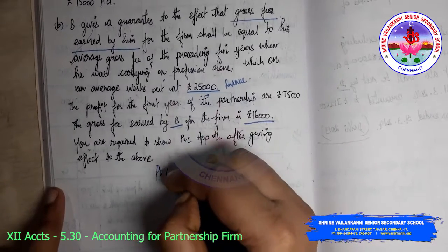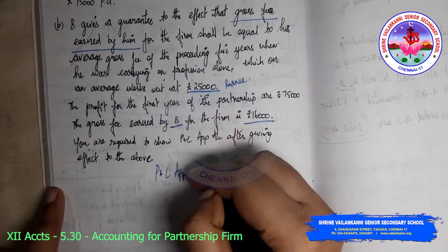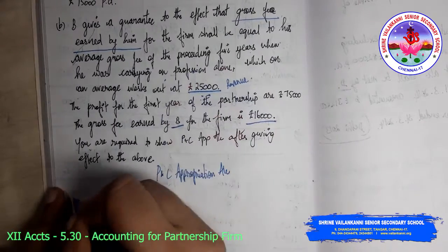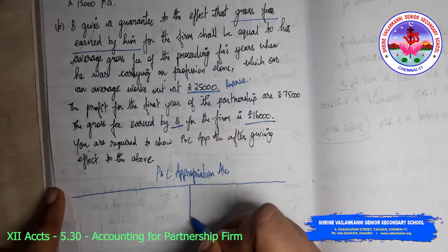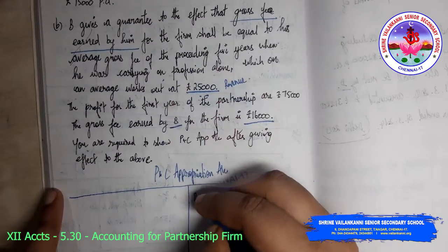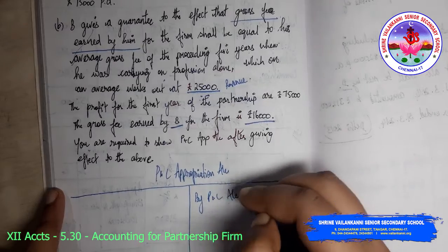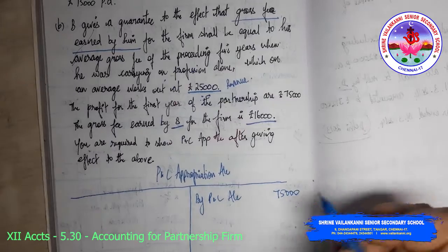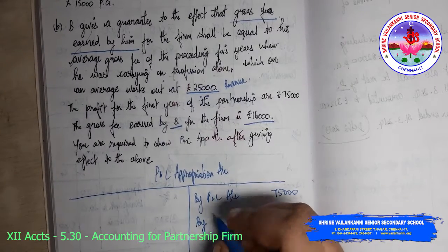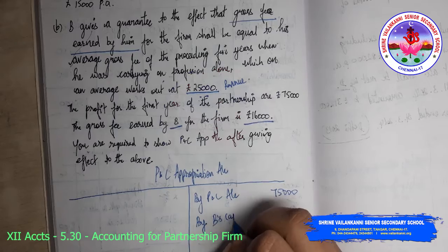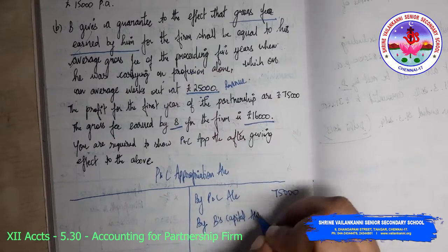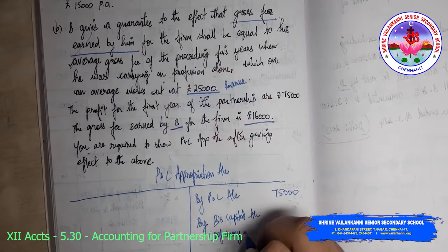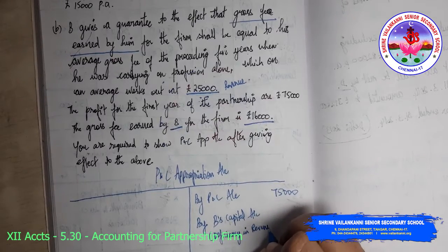P&L appropriation account. By profit and loss account, 75,000. By B's capital account, deficiency in revenue.